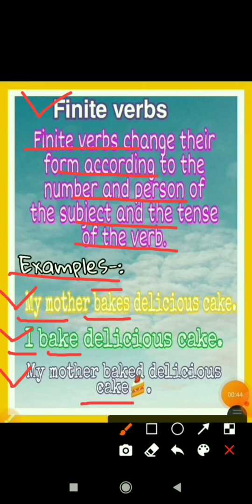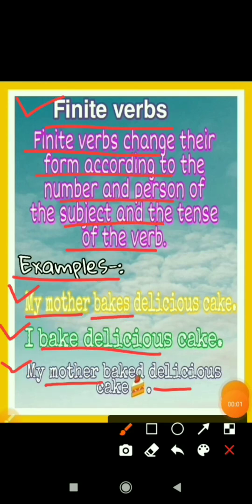So this sentence is in simple past tense, and what we have done, we have changed the tense of the verb and made the sentence in simple past tense, and because of it bakes became baked. So that means baked is a finite verb. So in all the sentences you can clearly see that the verbs are being changed according to the number of the subject, according to the person of the subject, according to the tense of the verb, and because of it they are finite verbs. Now let's move forward.